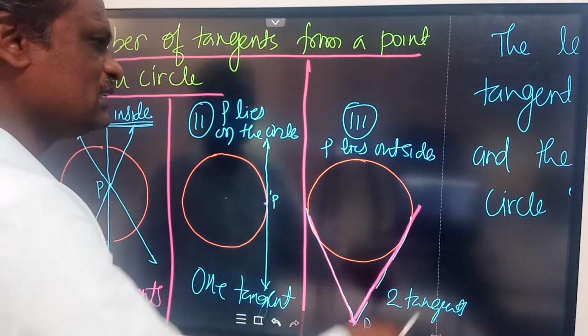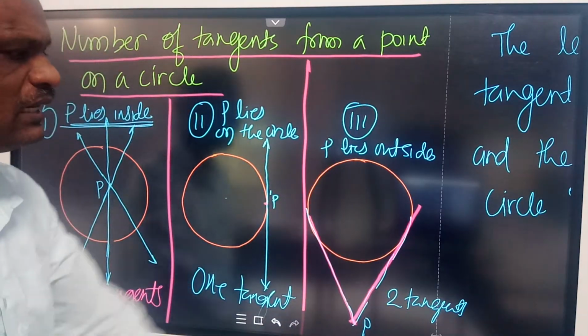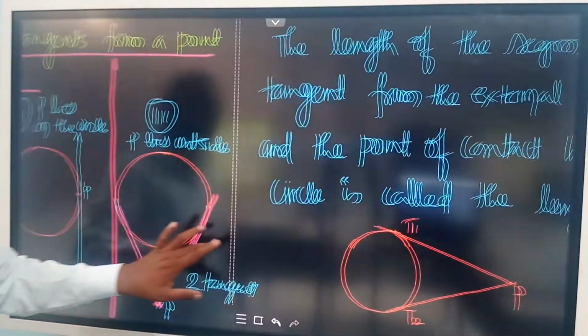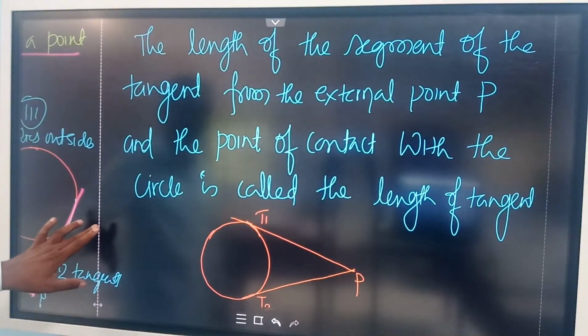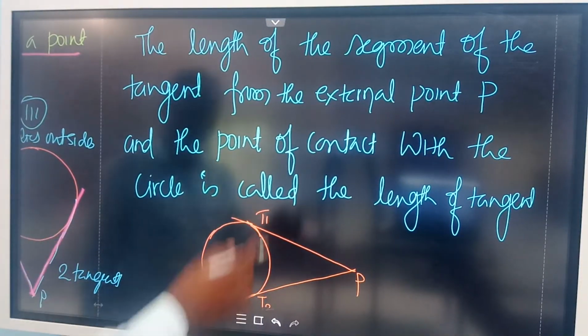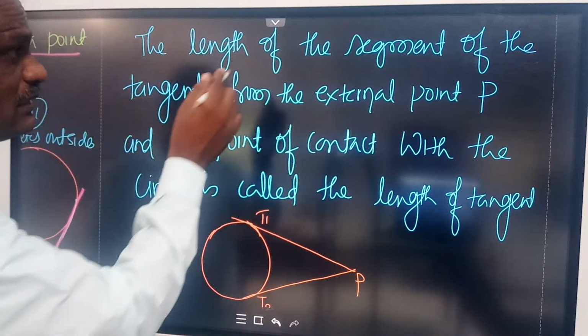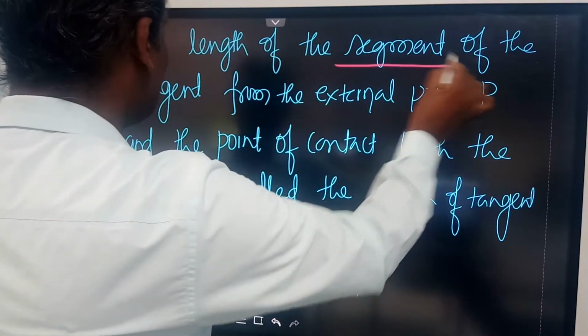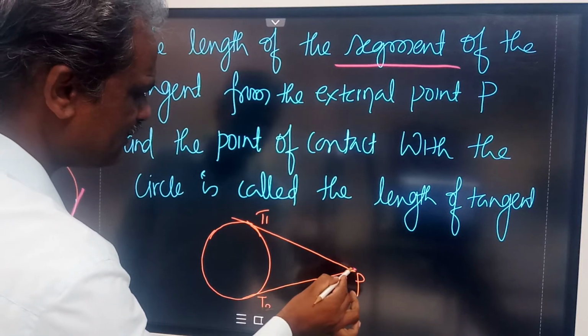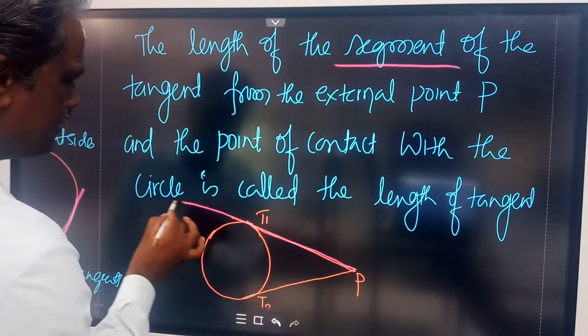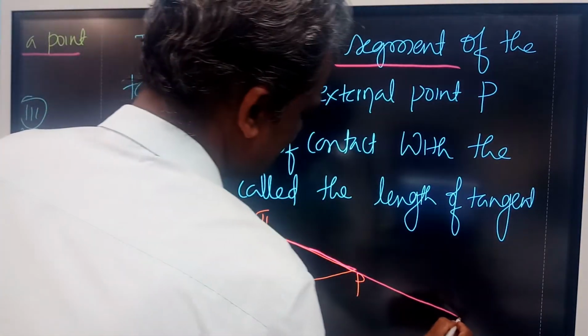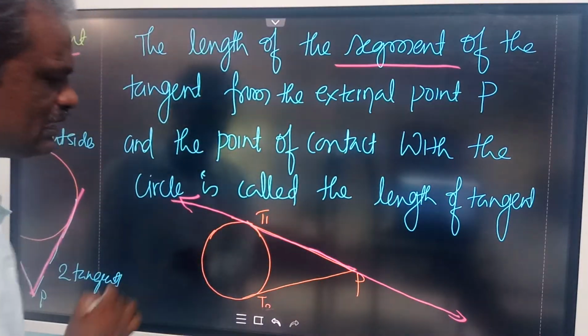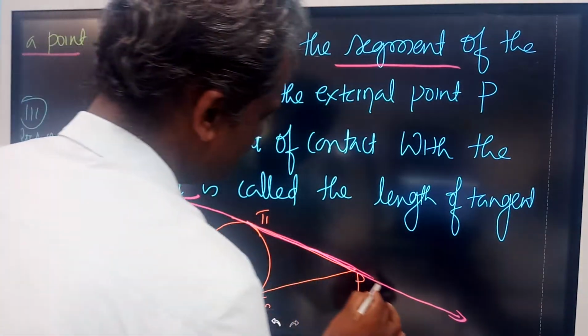Now with related to this third situation, we have one important property. What is that property? You look at this one. The length of the tangent, length of the segment of the tangent. Suppose if this is a tangent line, you can extend to infinite length. This is the tangent line.